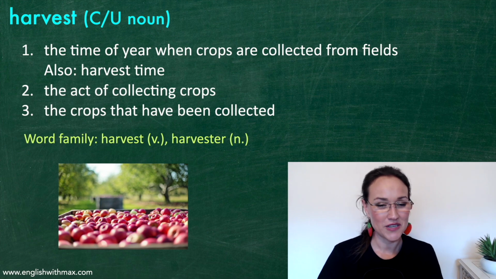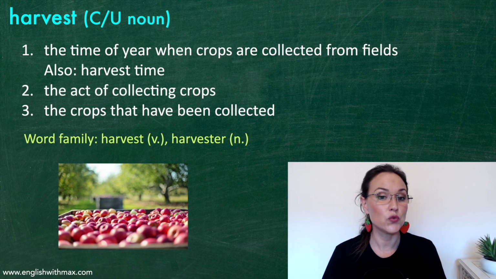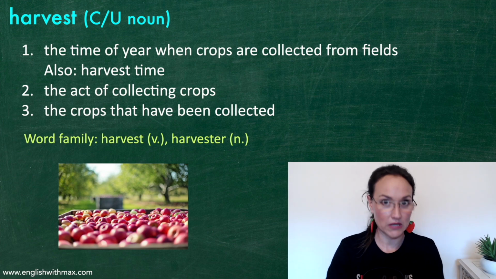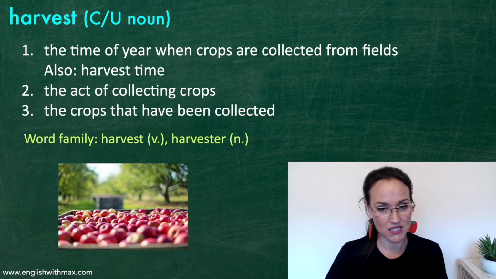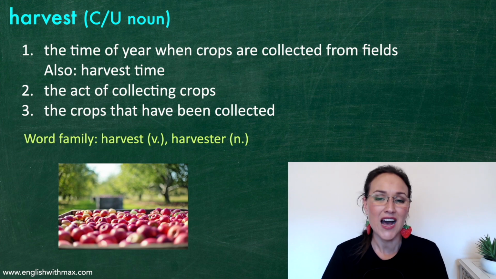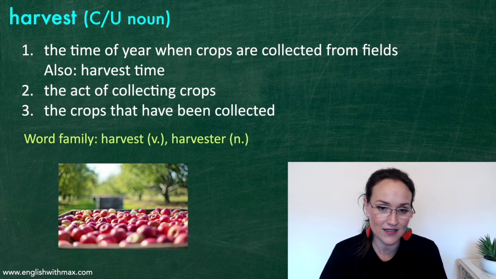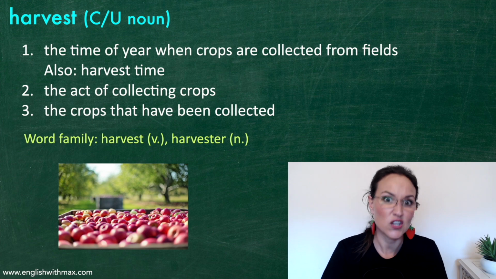And now the word family. Harvest is also a verb, to harvest. It means to collect the crops. And we also have harvester, which is a noun. A harvester is a machine that helps people collect crops.